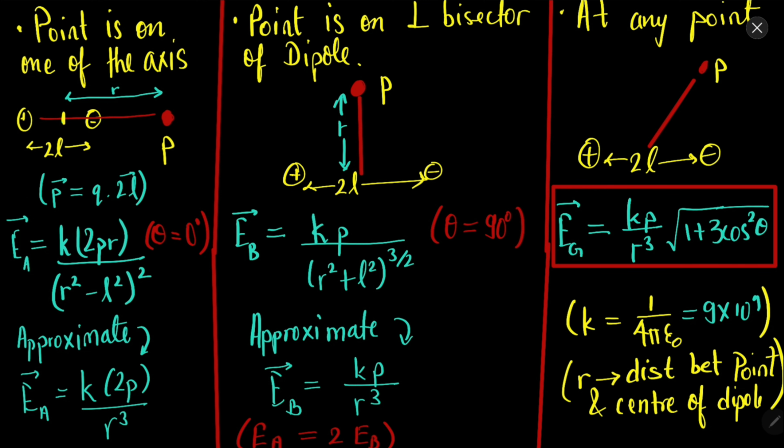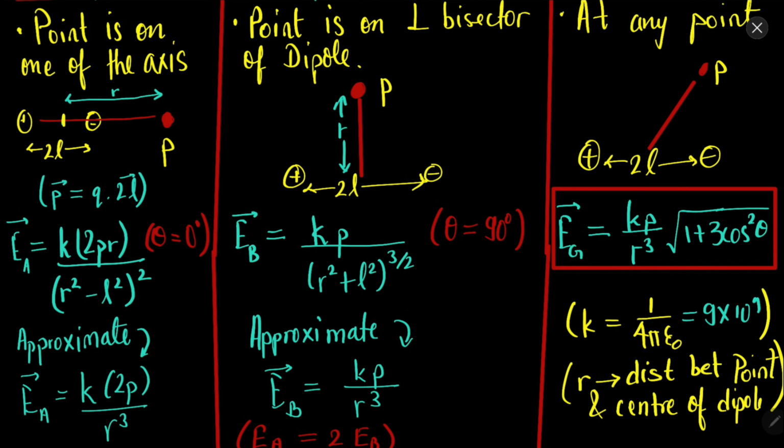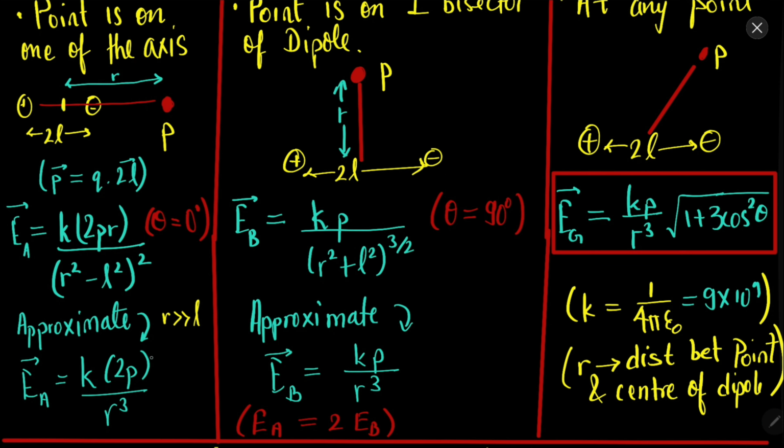And if we consider the approximation that this distance r is much greater than the length of the dipole, then you can simplify and approximate this by this formula. So this is the formula for electric field at a point which is located on the axis of the dipole.